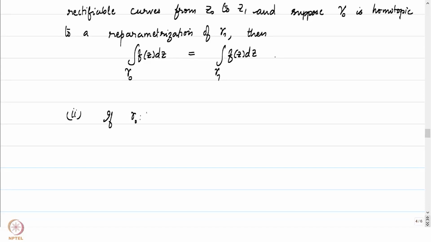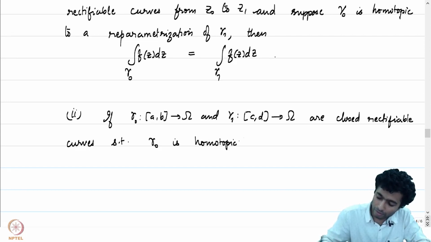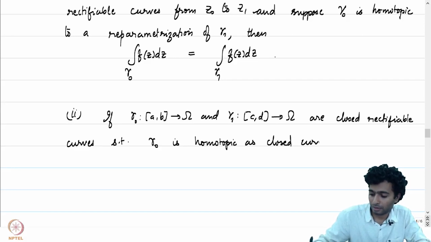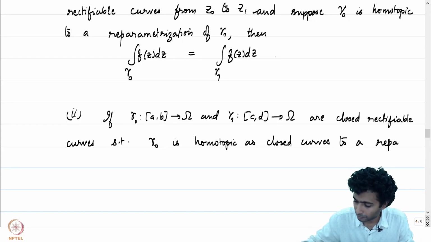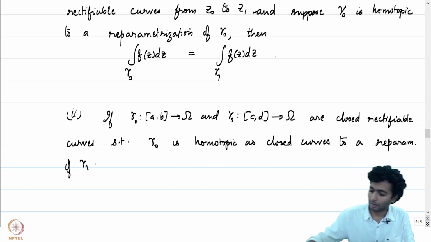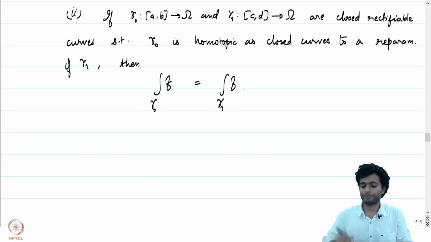If gamma 0 from AB to omega and gamma 1 from CD to omega are closed rectifiable curves, such that gamma 0 is homotopic as closed curves to a reparameterization of gamma 1, then the integral of f over gamma 0 is the same as the integral of f over gamma 1.